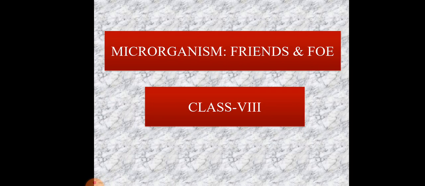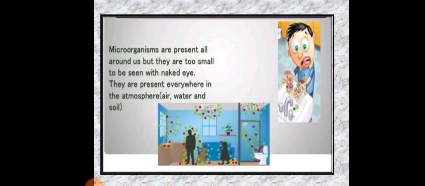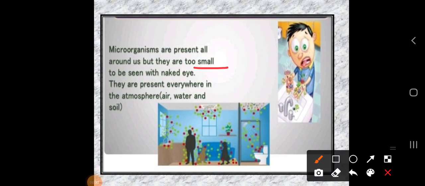So dear students, microorganisms are present all around us, but they are too small to be seen with the naked eye. So what we learned in the last class is that microorganisms are very small in size, so we cannot see them with our naked eyes, and that they are present everywhere in the atmosphere, air, water and soil. We took a few examples to discuss this point.